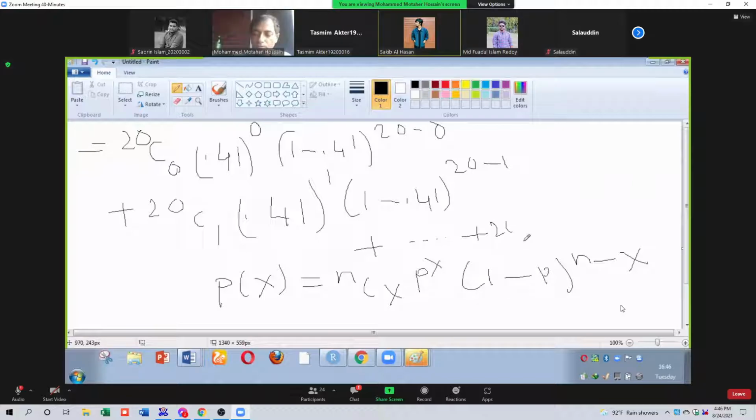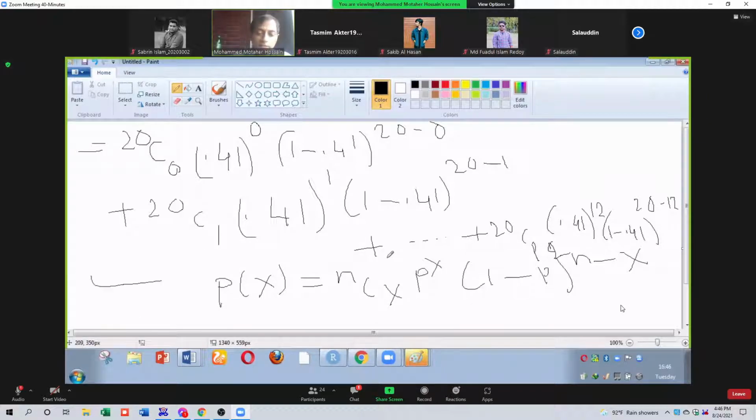Yes, sir, we can calculate up to 12. Yeah, up to 12. Okay, nCx p to the power x, 0.41 to the power 12, times 1 minus 0.41 to the power 20 minus 12. Okay, in this way, you have to calculate.